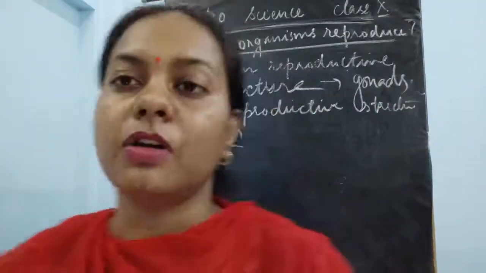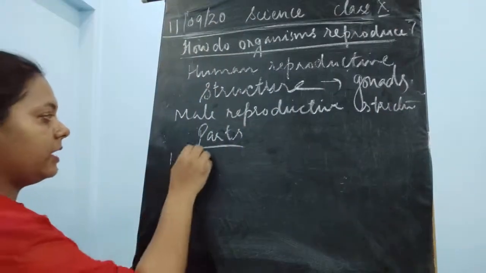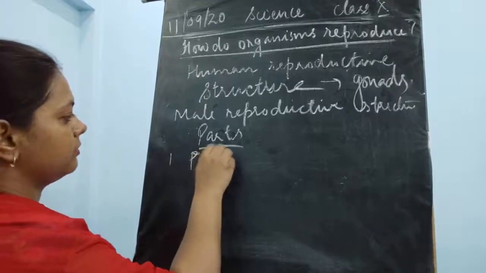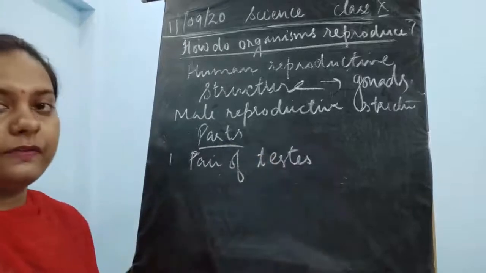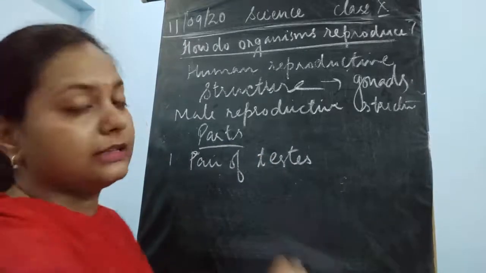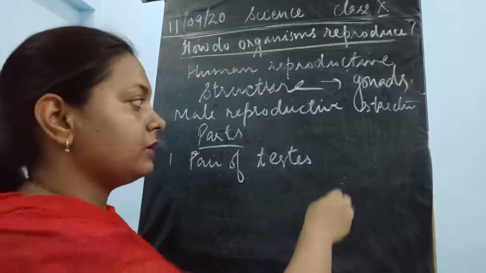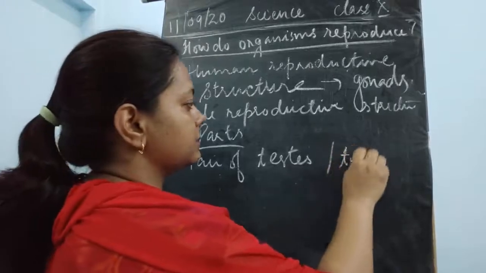So this consists of a pair of testes, which are also known as testicles; in the singular it is the testis.